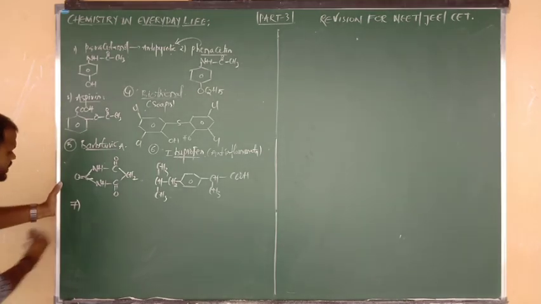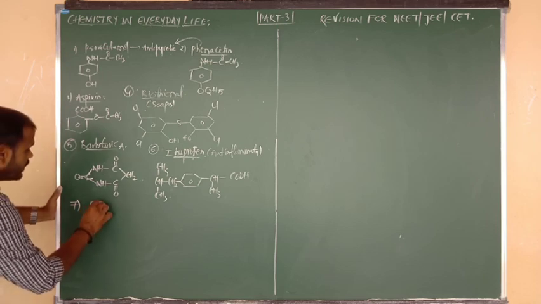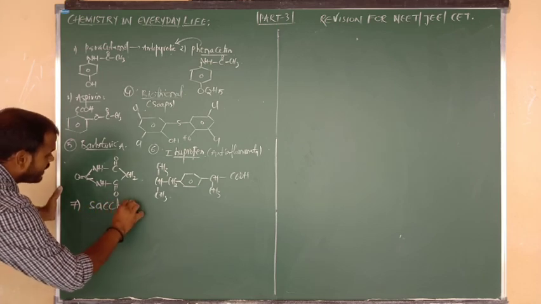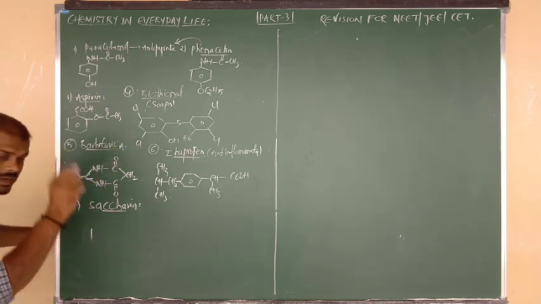Okay, good. Next one is, yes, I am going to show you here. That is nothing but saccharin. What is meant by saccharin? The most popular artificial sweetener, instead of natural sugar, we are using for diabetic patients. That is nothing but saccharin. Yes, all the structures are repeated, beta.